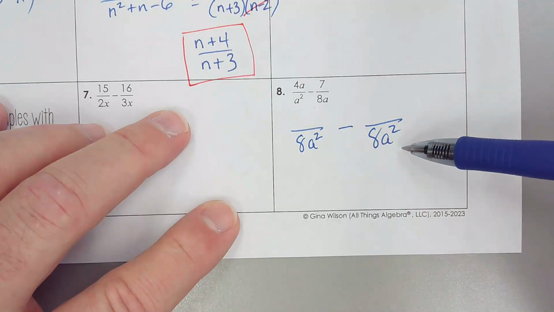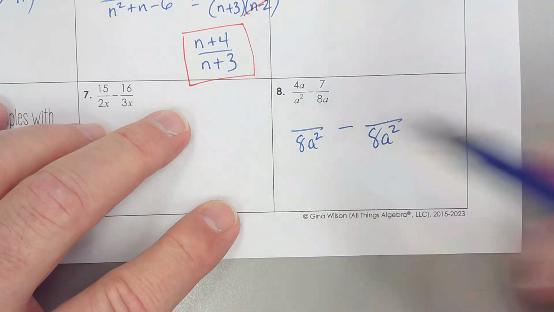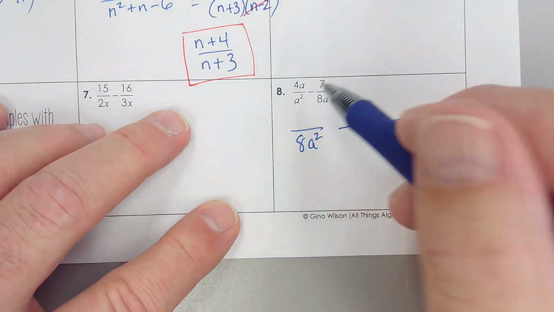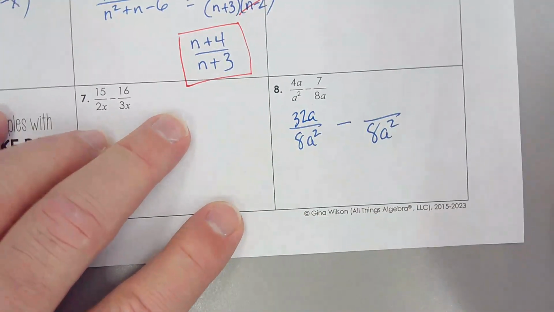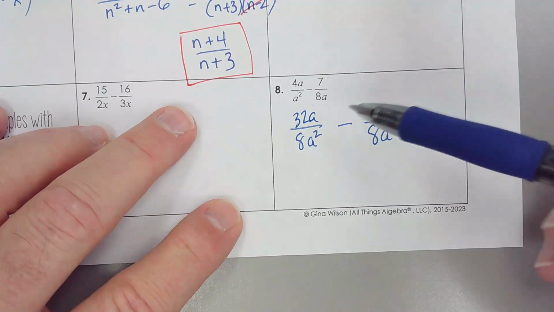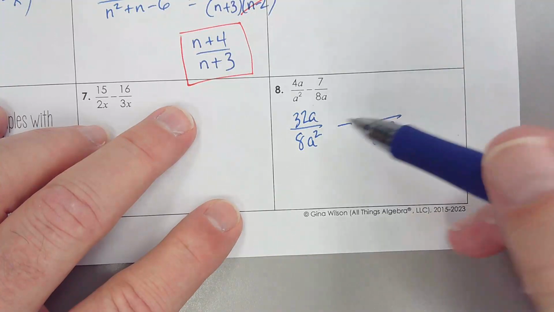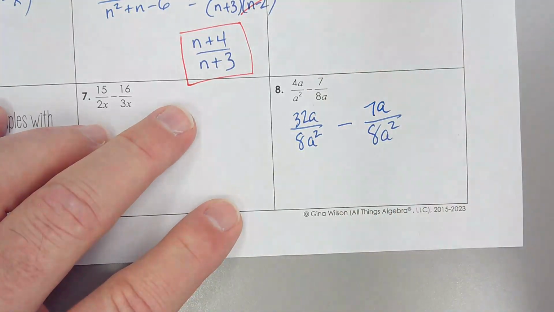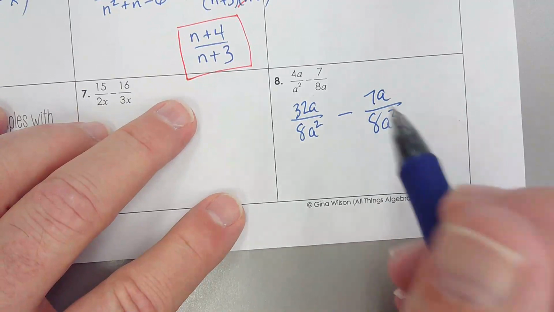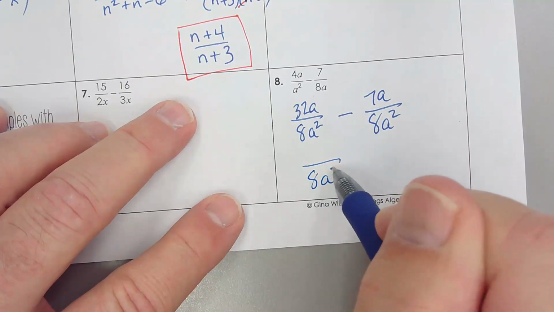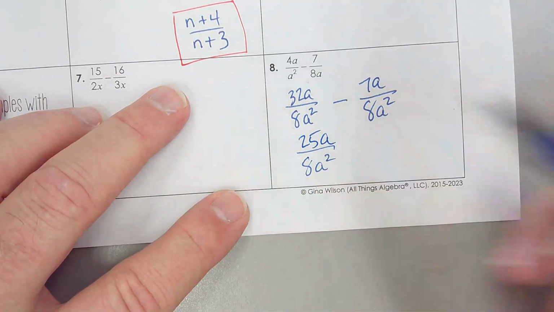See, our denominators have changed. They're now common. So what did I do to change a squared to 8a squared? I multiplied it by 8. So I got to multiply this one by 8, and I'm going to get 32a. What did I do to change 8a to 8a squared? Well, I multiplied it by a, so I got to multiply the top by a. So as you can see, now that I've converted, I'm ready to subtract. I keep the common denominator. 32a minus 7a is 25a.